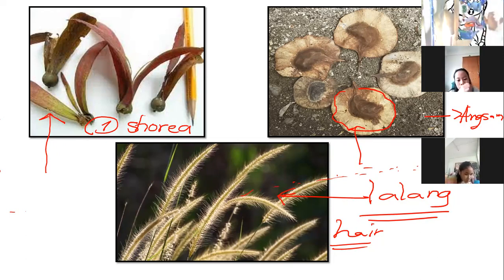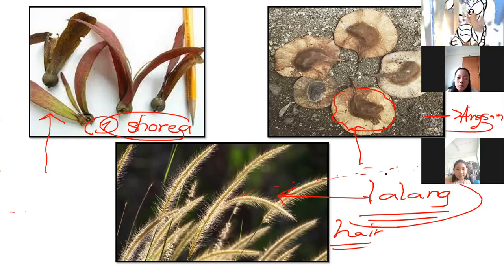I think the Shorea, Angsana, and lalang are here in Thailand. There is Shorea and Angsana here in Thailand, the same as in the Philippines, because we are in Asia, in a tropical country. So Angsana and Shorea have wing-like structures.